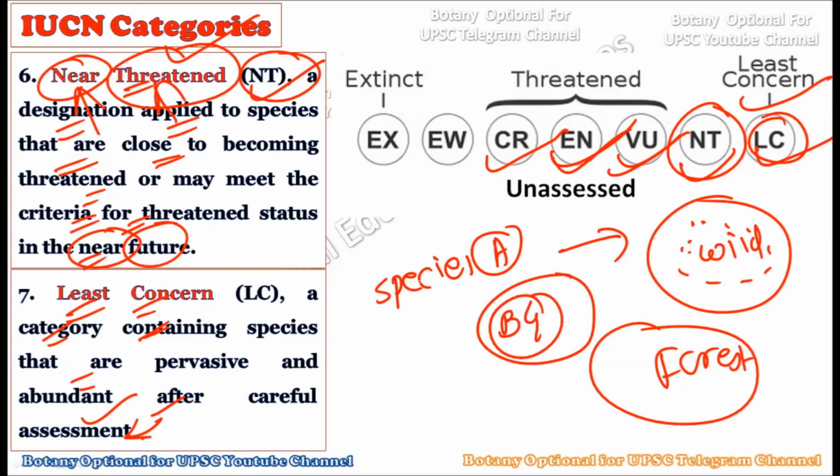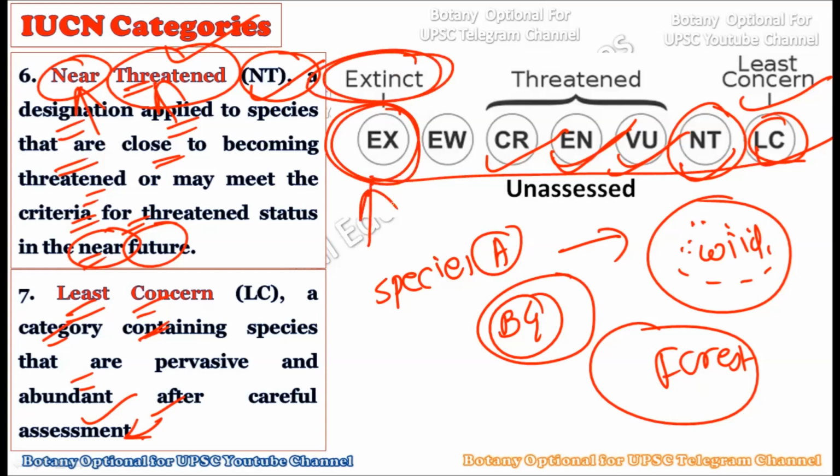We don't have to worry about that particular species, and that is why we use the designation least concern. This is the IUCN category that we don't have to take much load about, because they are already present in very large quantity, and we don't have to give much effort to their conservation. If you look at these categories, extinct is a category for which we cannot do anything, because it is already extinct. But for critically endangered, endangered, and vulnerable species, we can do something.